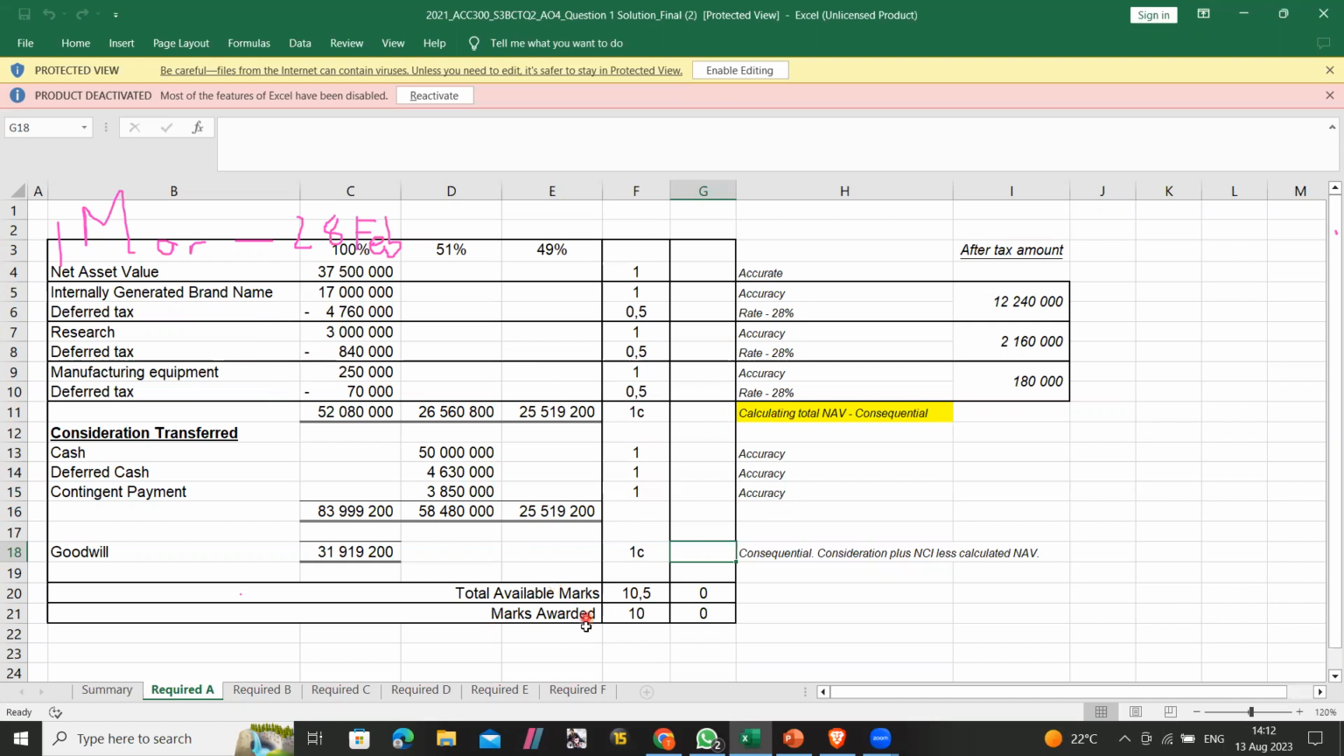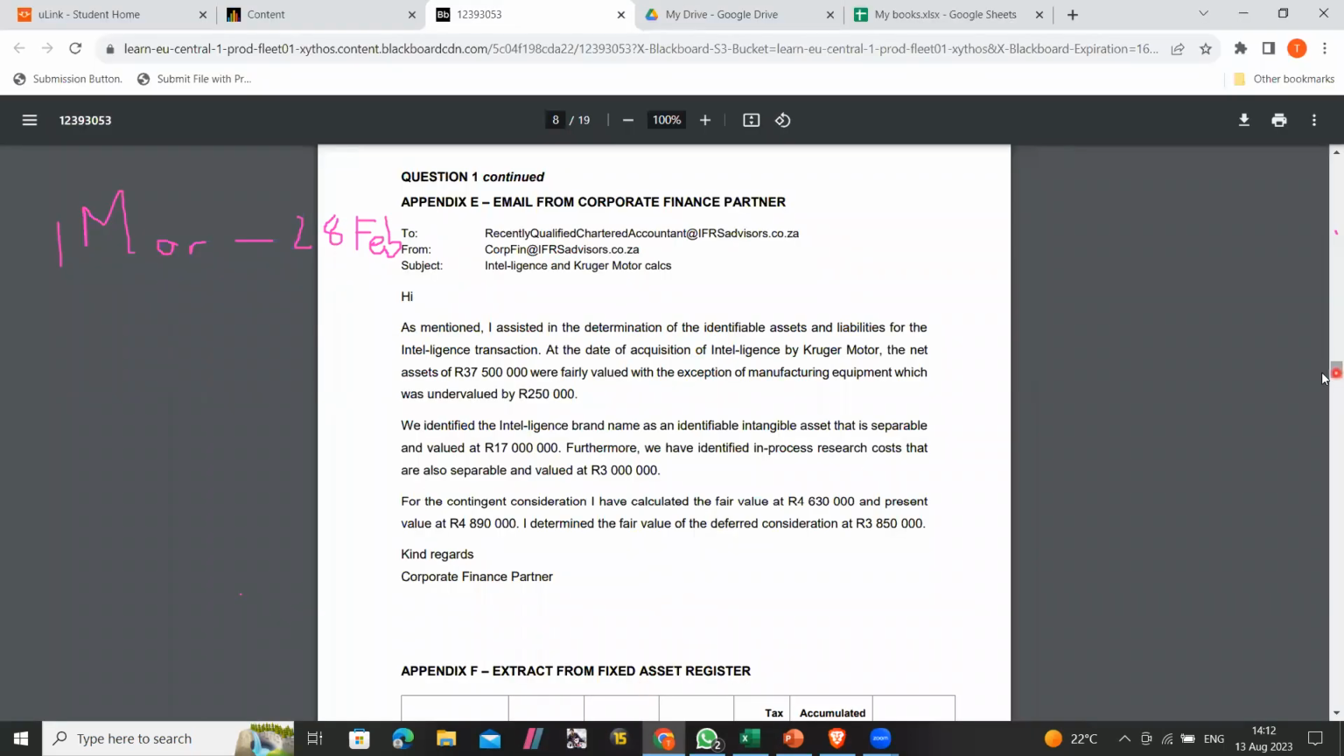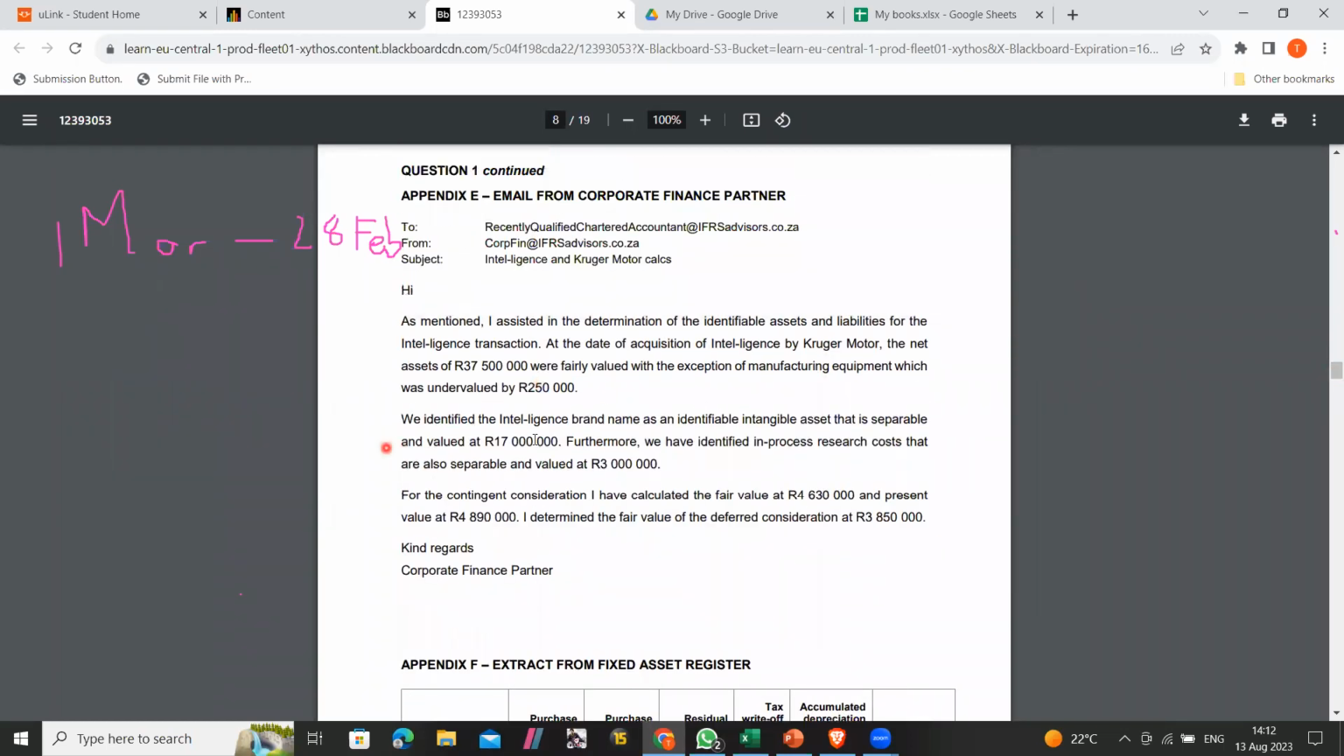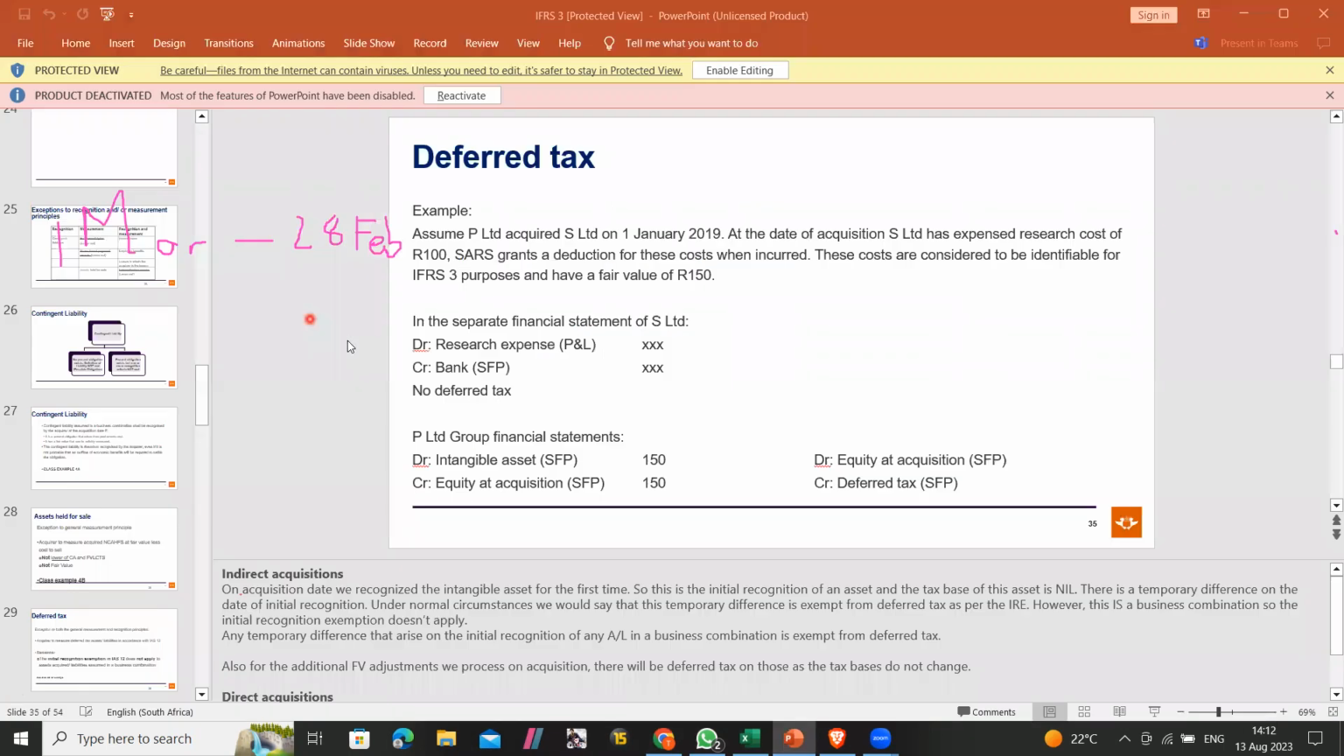And then let's look at the rest. It says we identified Intelligence had a brand name as an identifiable intangible asset that is separable, right? So let's go here. We are done with the fair value adjustment. So now we are going to the additional items. Let me just go through the additional items with you.